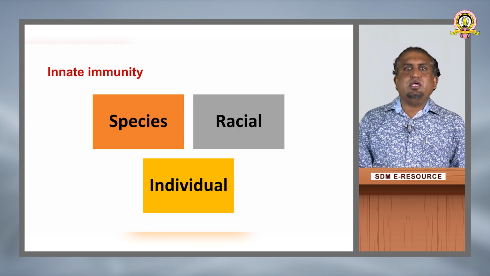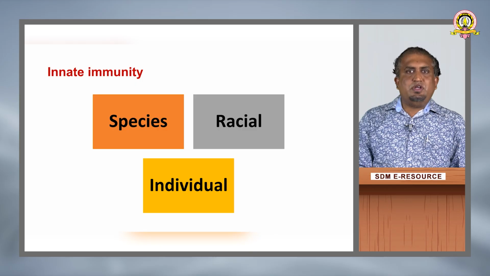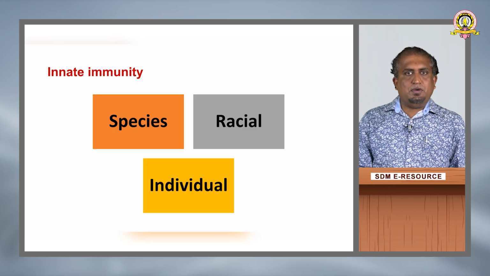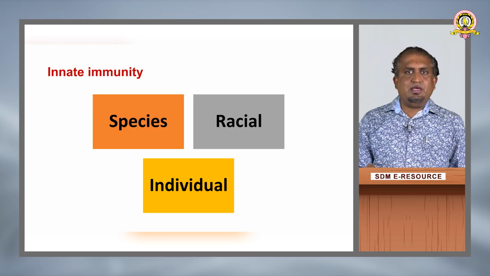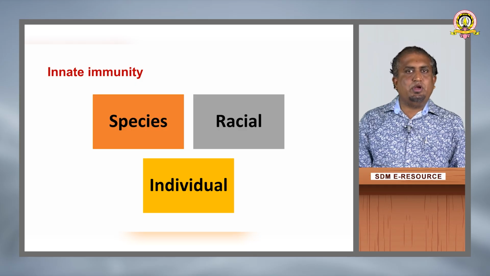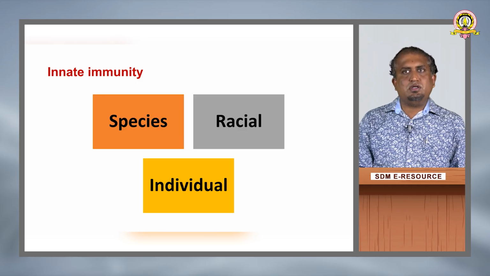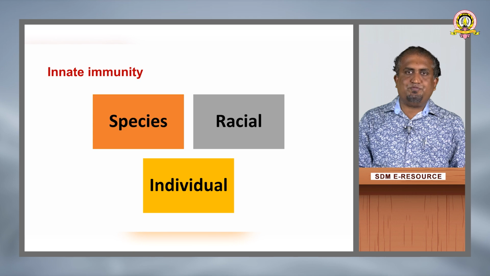In racial immunity, different races of people show different diseases. That comes under racial immunity. Individual immunity: in the same group, some individuals will have their own immunity. That is the third type of innate immunity.